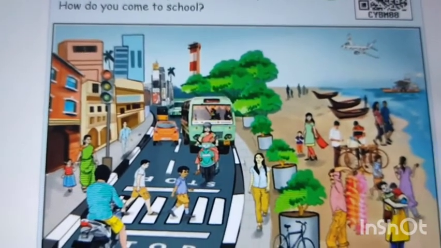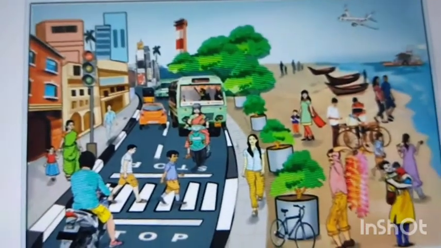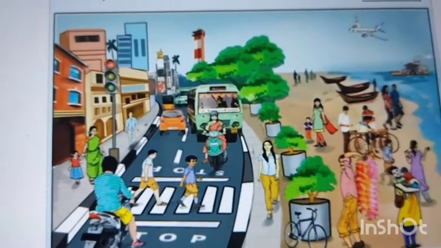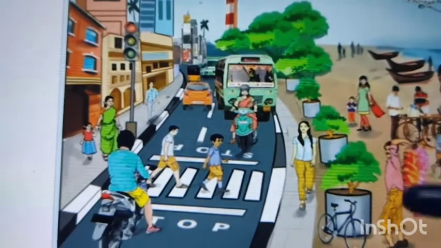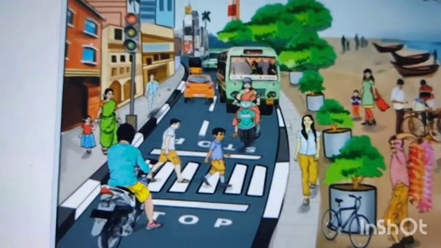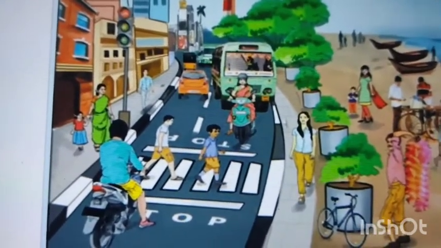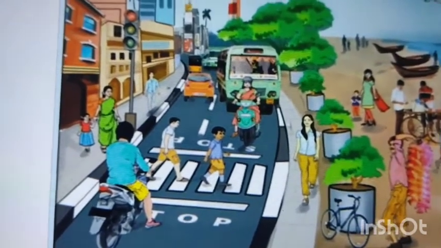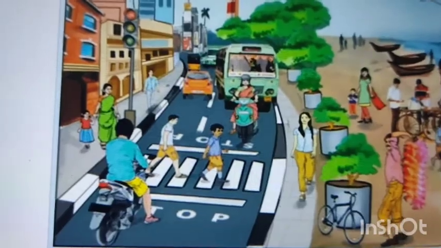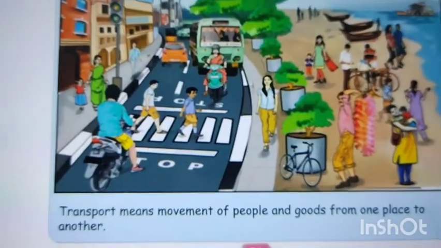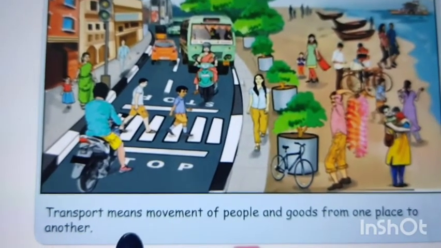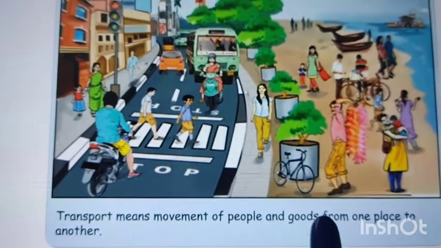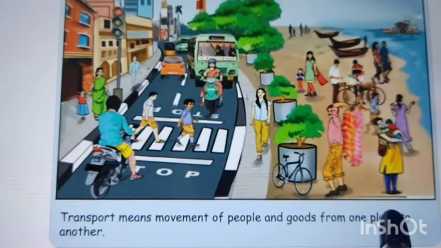How do you come to school? By walking, or are you coming by any vehicle? Okay, these are the things used for transport. What is transport? It means movement of people and goods from one place to another. See here, transport means movement of people and goods from one place to another.